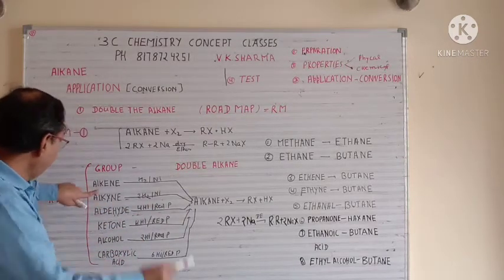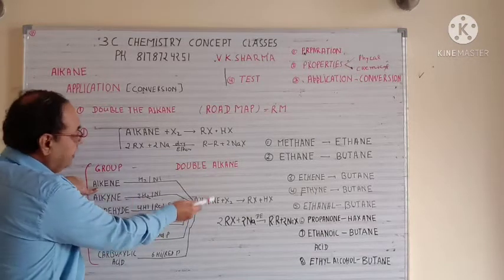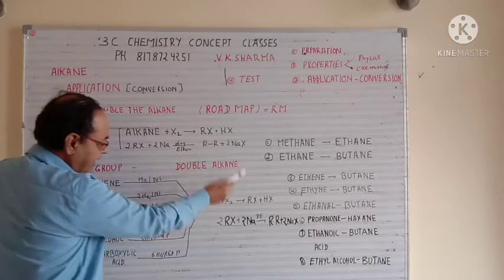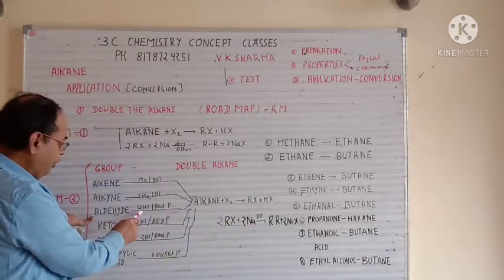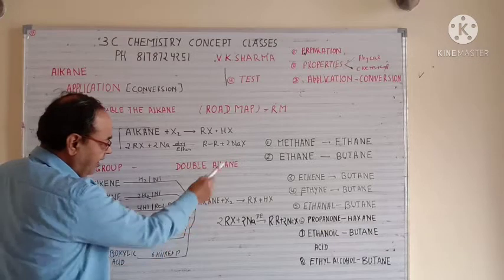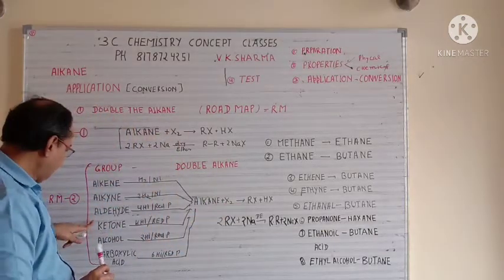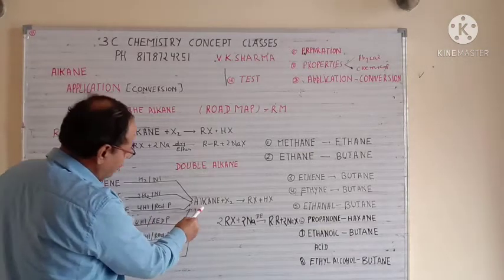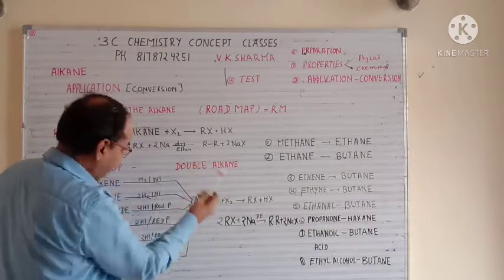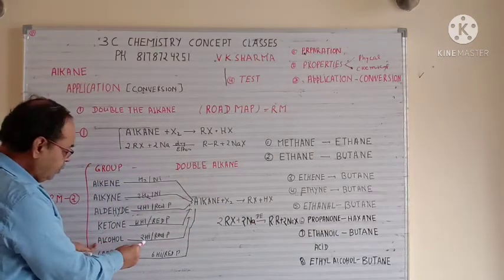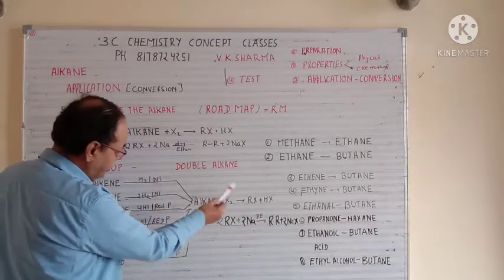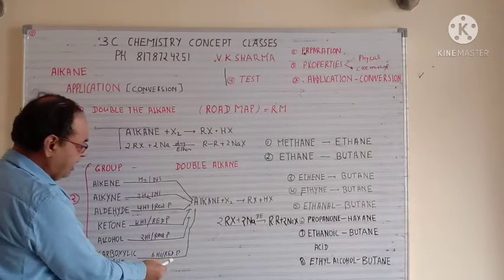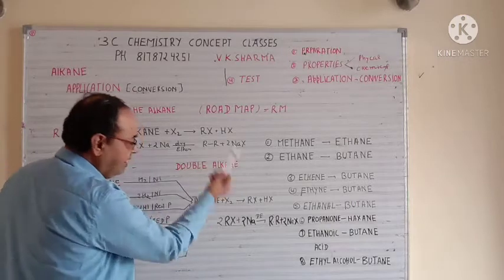First convert alkene into alkane, and the rest of the doubling method is the same. Convert alkyne into alkane first, then double. Aldehyde with 4HI and red phosphorus converts into alkane, then the same doubling. Ketone plus 4HI with red phosphorus converts to alkane, then the same doubling. Same way alcohol, with 2HI and red phosphorus, gives alkane, and again the doubling is the same. Carboxylic acids with 6HI and red phosphorus give alkane, then the same doubling.